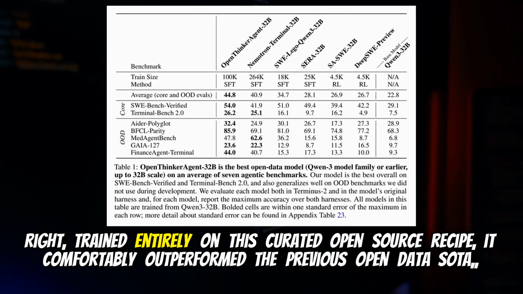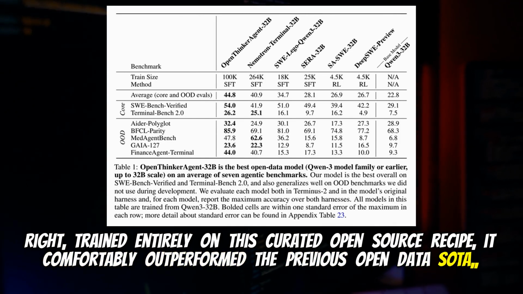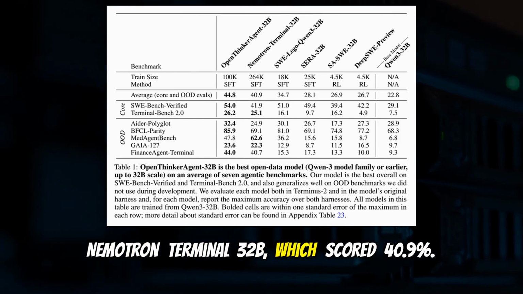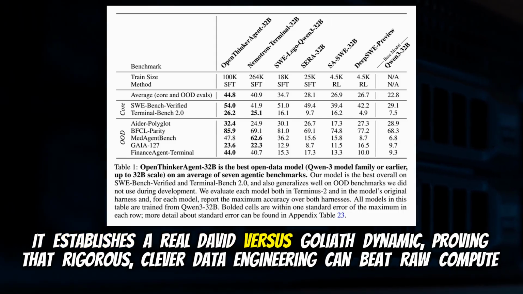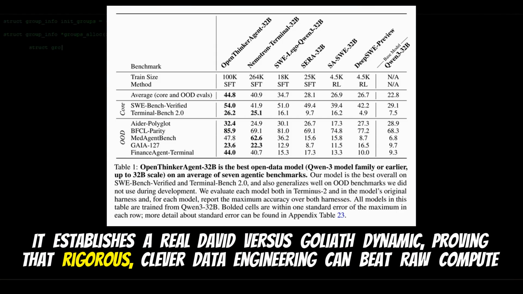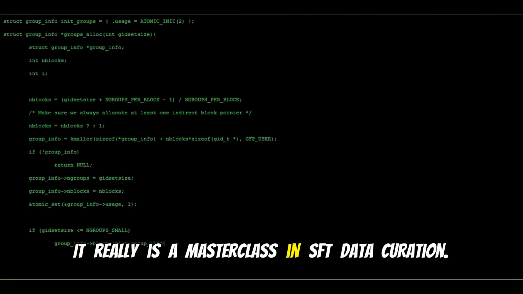Right. Trained entirely on this curated open source recipe, it comfortably outperformed the previous open data SOTA, Nemotron Terminal 32B, which scored 40.9%. It establishes a real David versus Goliath dynamic, proving that rigorous, clever data engineering can beat raw compute scale. It really is a masterclass in SFT data curation.